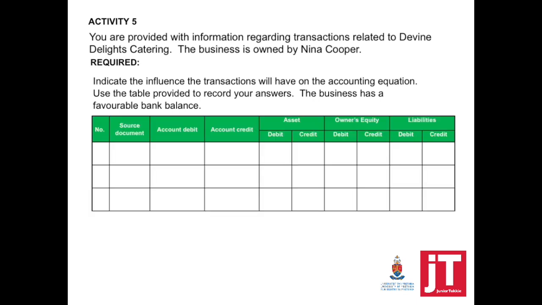So if we look at the accounting equation and what is expected, take note of the different format than in the previous chapter, in the previous questions. Now I've included source documents. So in this activity, you need to identify the source document, account debit, account credit. Instead of saying assets, owner's equity, liabilities, indicate will it increase or decrease. Now we've included debit, credit, debit, credit, debit, credit. So it's just a different way in which the accounting equation can be asked.